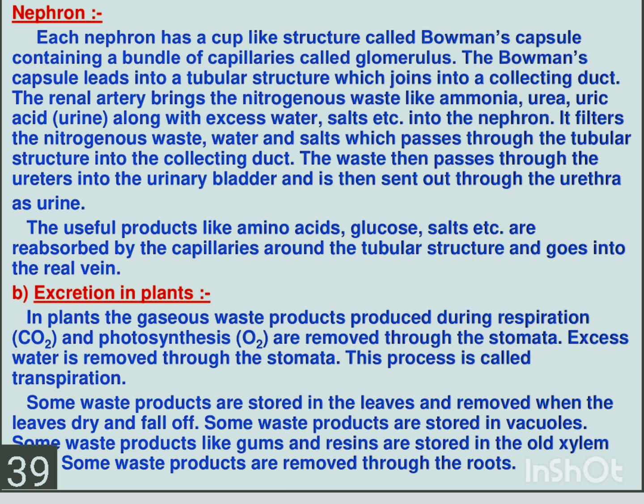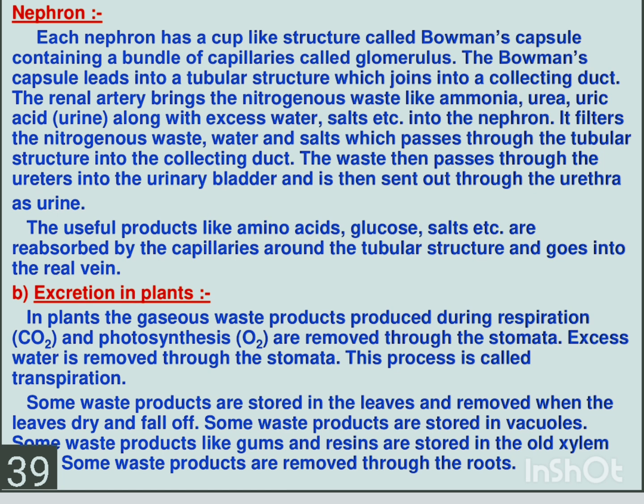Now I hope you have understood. From the kidney, a pair of kidneys, with the help of the nephron, it comes to the urinary bladder. Then from the urinary bladder, it is sent out through the urethra as urine. Okay. Then we have the tubes, right? The tubes make the waste materials pass from the kidney to the urethra, and then it moves out of the body in the form of urine.